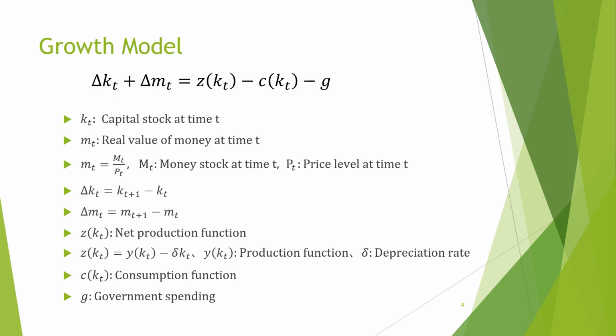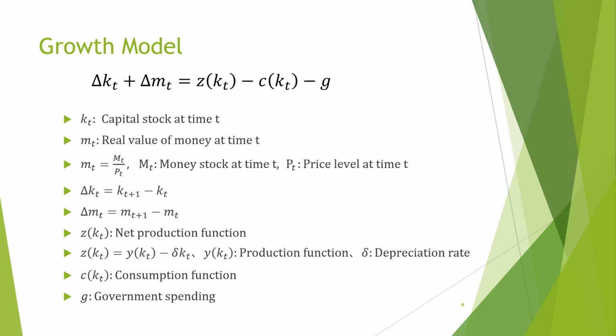This is the simple growth model, shown in the last section, conclusion, of the paper. KT is capital stock at time t. MT is real value of money at time t, which is money stock divided by price level. Delta KT is the difference of capital between time t plus 1 and t. Delta MT is the difference of real value of money between time t plus 1 and t. Z is net production function in terms of capital KT, which is defined by production function Y minus depreciation. C is consumption function and G is government spending.